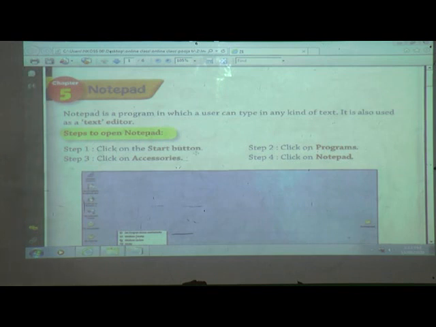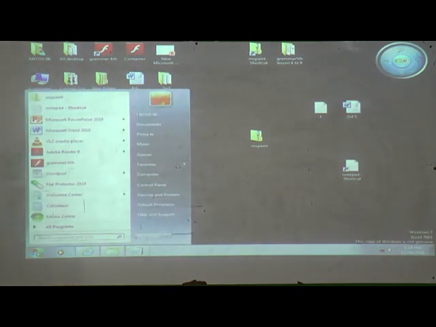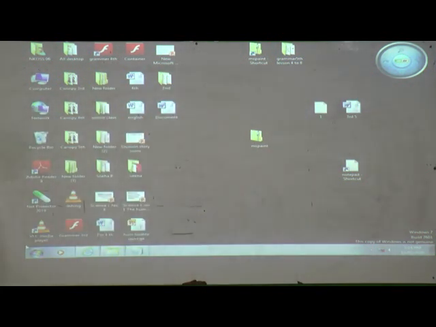The start button is on the desktop, at the bottom, on the taskbar. The small pictures on the desktop are called icons, and this is the taskbar, which has the start button. Now we will see how to open Notepad.